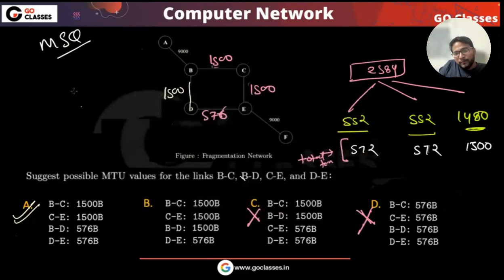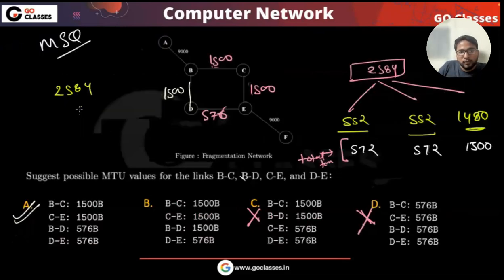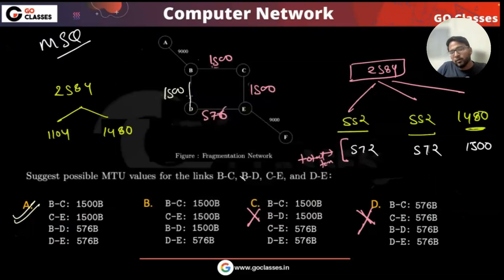So at B, you will be dividing 2584 into this. Is 2584 including header or not? Without including. Okay, so at B you will be dividing into 1480 and 1104. If this is the configuration, then 1480 and 1104.